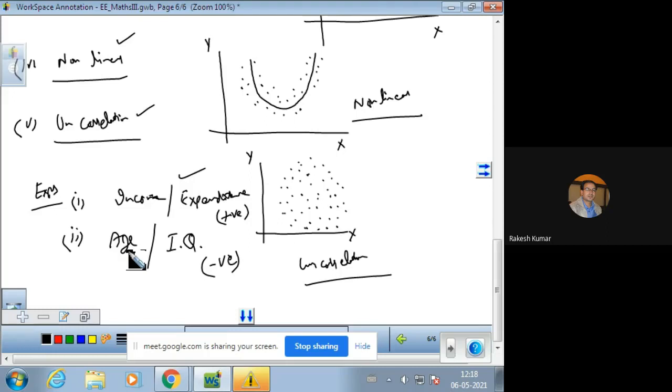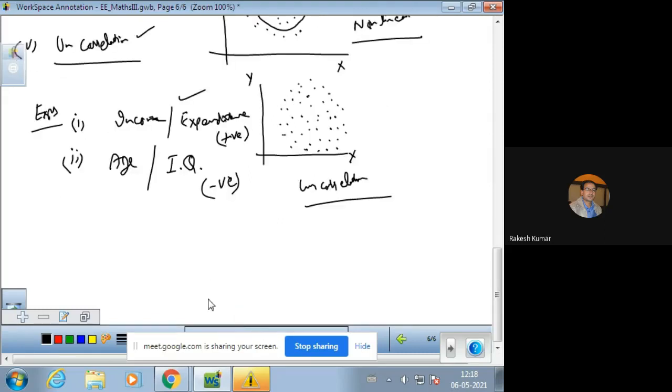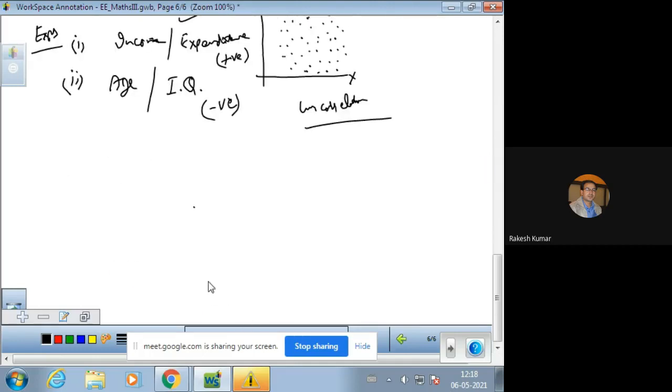So these are some of the good examples of the correlation topic. Correlation between two variables is said to be simple correlation. It is always a simple correlation. Write down here: simple correlation, and one more is multiple correlation.